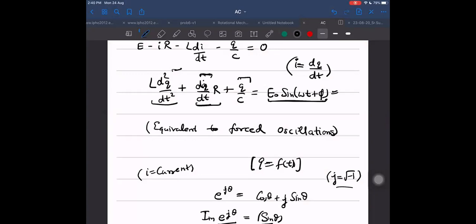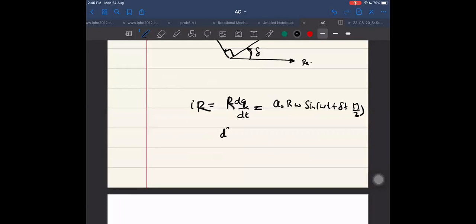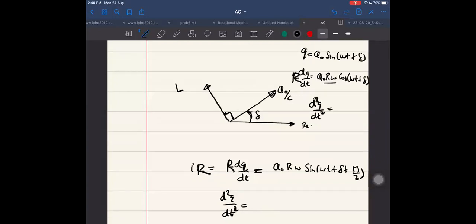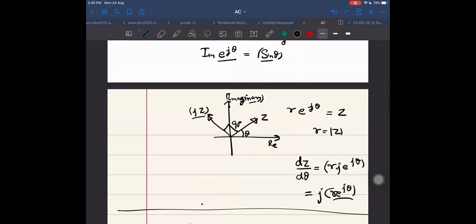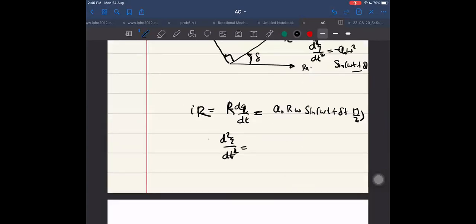What is the double derivative of q? I want d square q by dt square, so again I have to differentiate dq by dt once more. I think it will be minus q naught into omega square into sine omega t plus delta. Right? Yes, sir. And that is multiplied with L. If I multiply it by L, then what do I get?